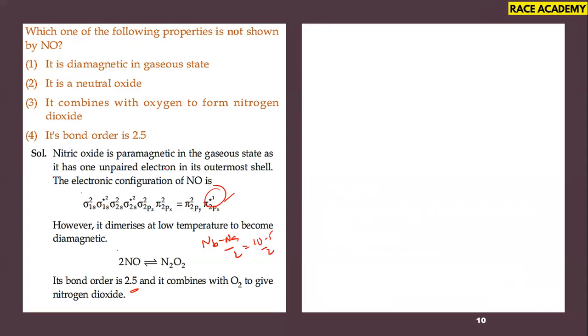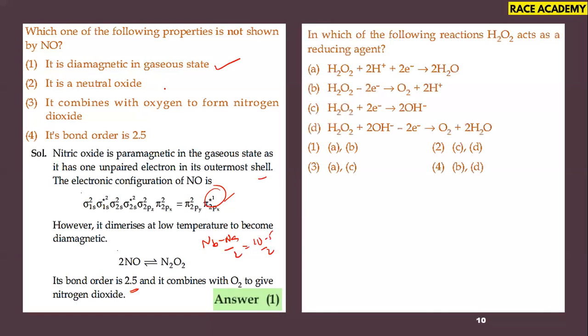That means, in this question, which one of the following properties is not shown by NO? It is said to be diamagnetic in the gas state, but actually nitric oxide is paramagnetic in the gas state, as it has one unpaired electron in its outermost shell. It is asked from the chemical bonding chapter, unit number 4 in class 12 chemistry. Next question. In which of the following reactions does hydrogen peroxide act as a reducing agent?